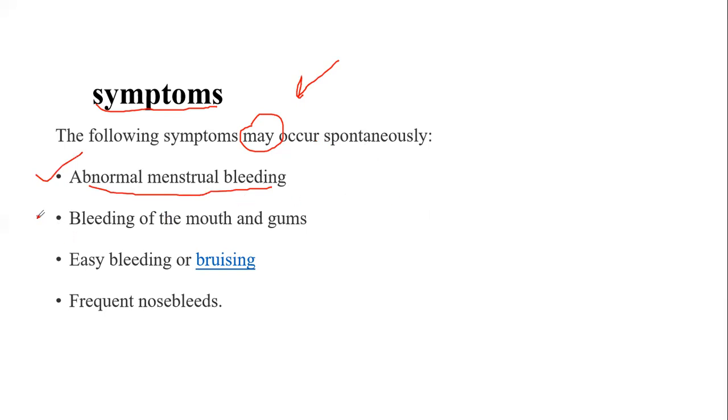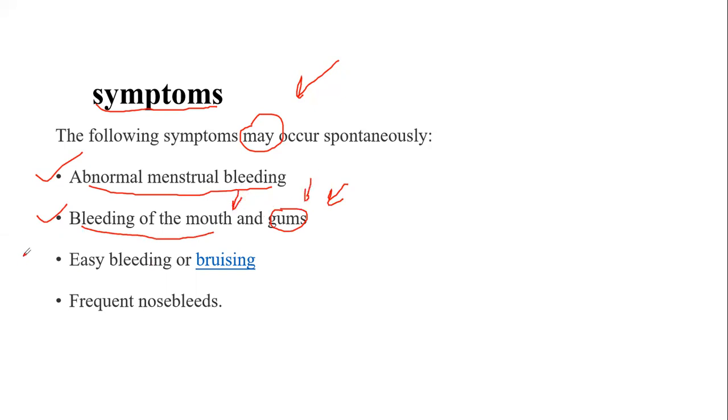And then the second most important sign and symptom of coagulopathy is bleeding from the mouth or from the gum. A disease caused by vitamin C deficiency, which we call scurvy, also causes this. So in coagulopathy there will also be bleeding from the mouth or from the gum.